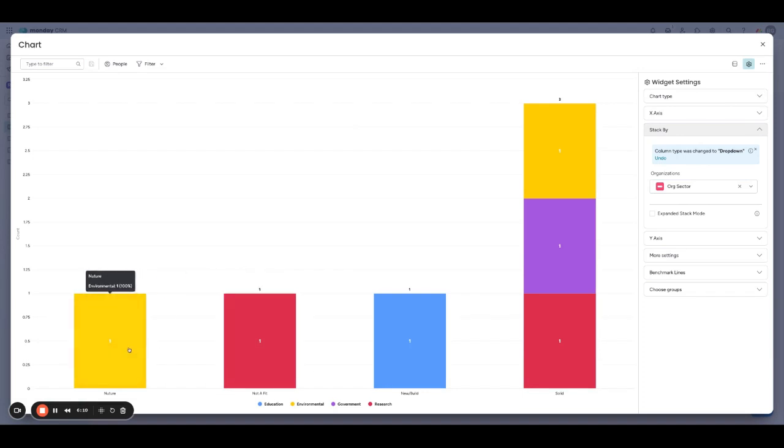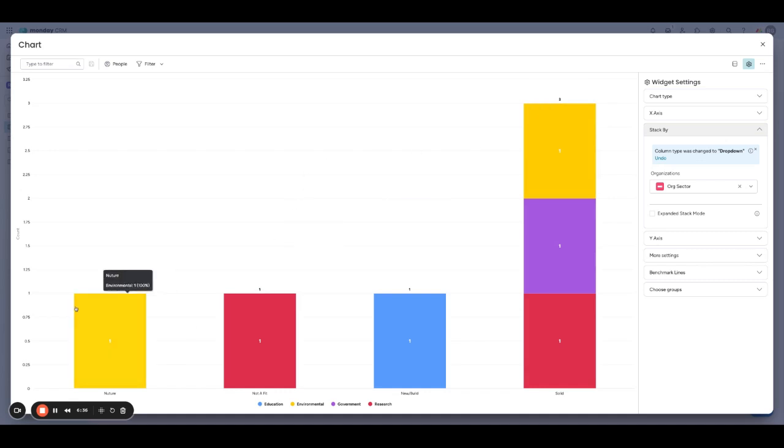Now we can see split up within our solid here, we've got 1, 1, and 1 for a total of 3. So this gives us the count in total for the solid. And we can see that we've got 1 in research, 1 government, and 1 environmental.